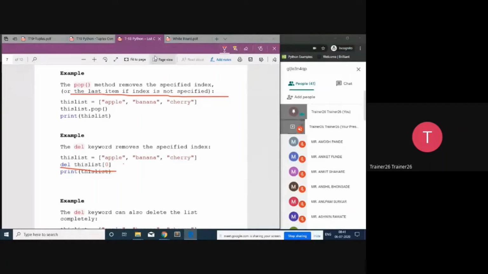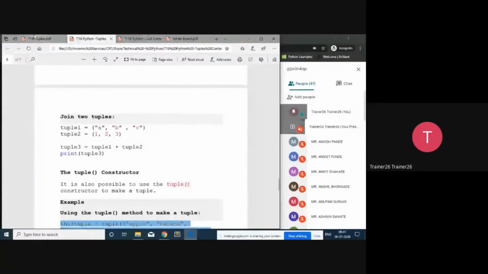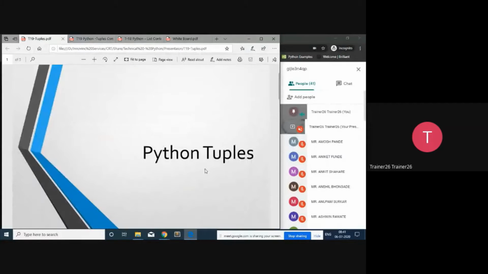The previous session. Let's start with today's session. In today's session, we are going to start with the basic concept, that is tuples.